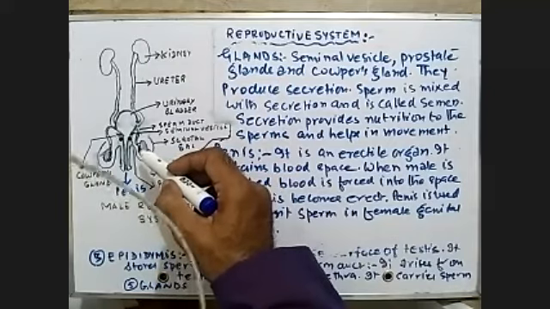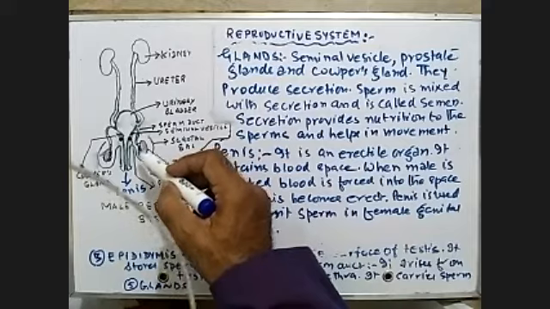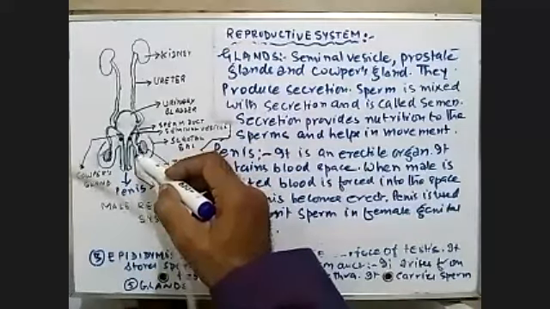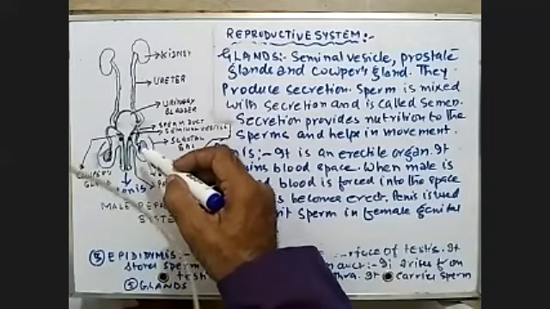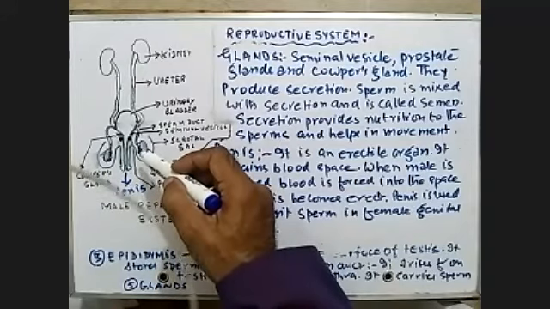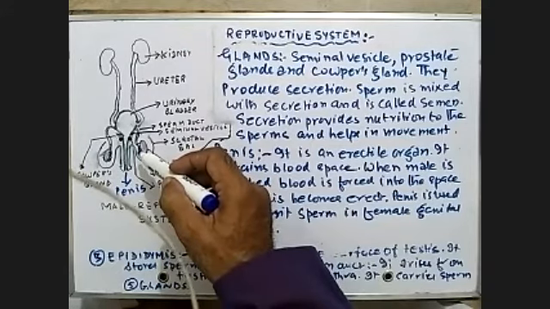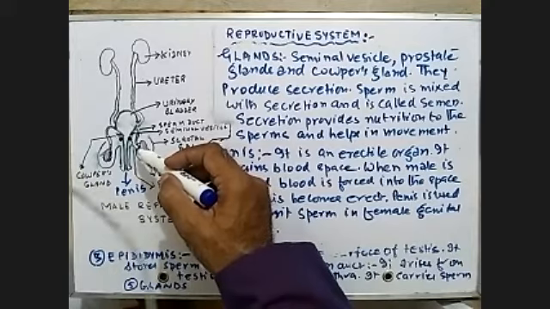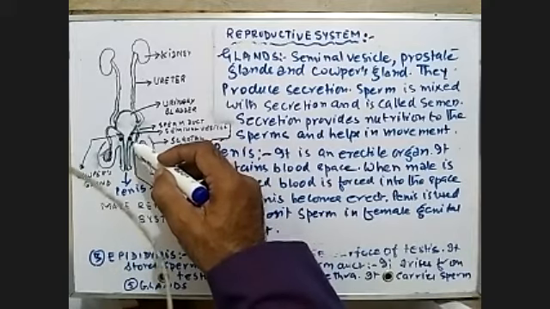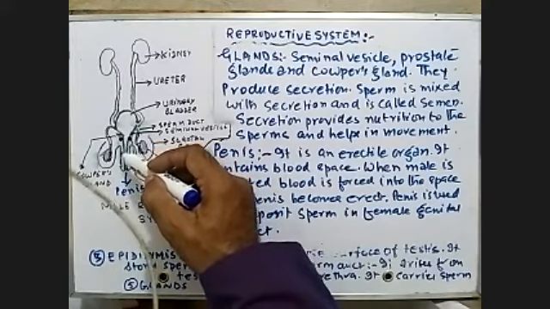The testis produces sperm by the process of spermatogenesis. These sperm are then stored in a coiled structure called the epididymis, where the sperm is stored temporarily. When it is needed, the sperm passes through the sperm duct into the urethra.